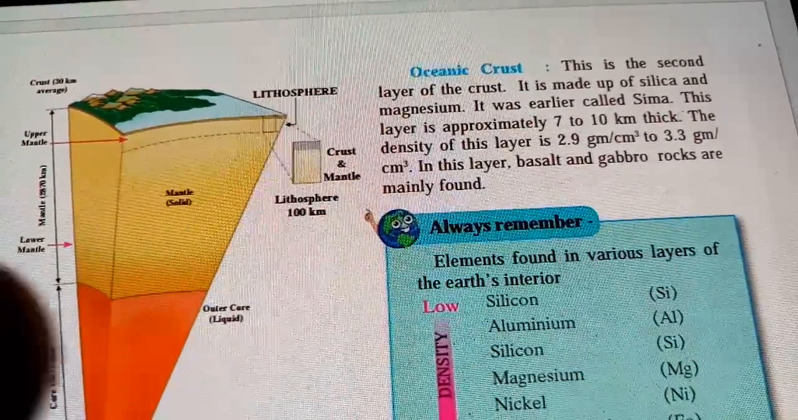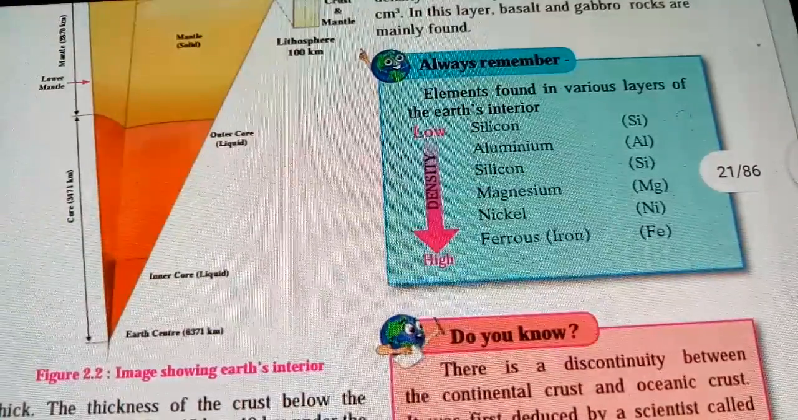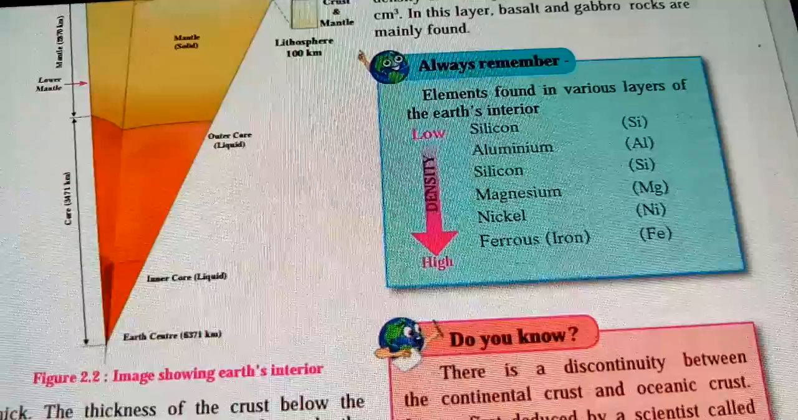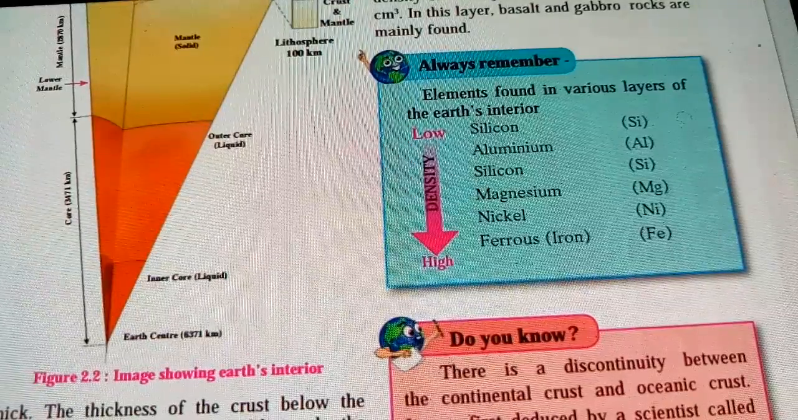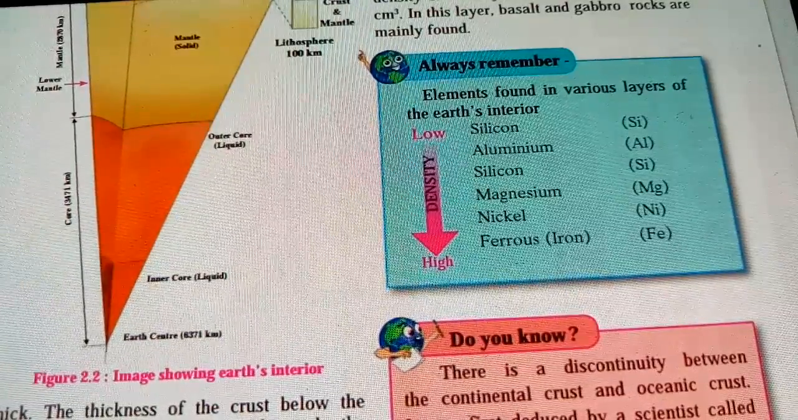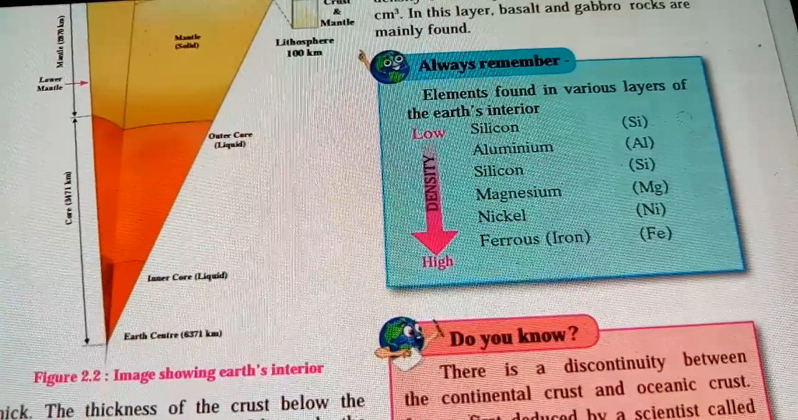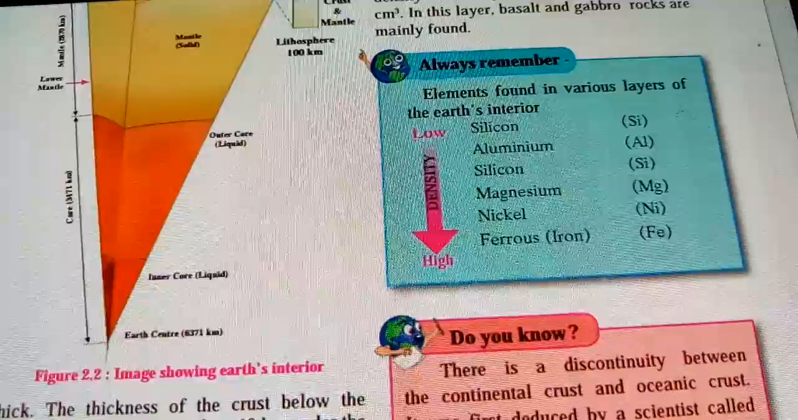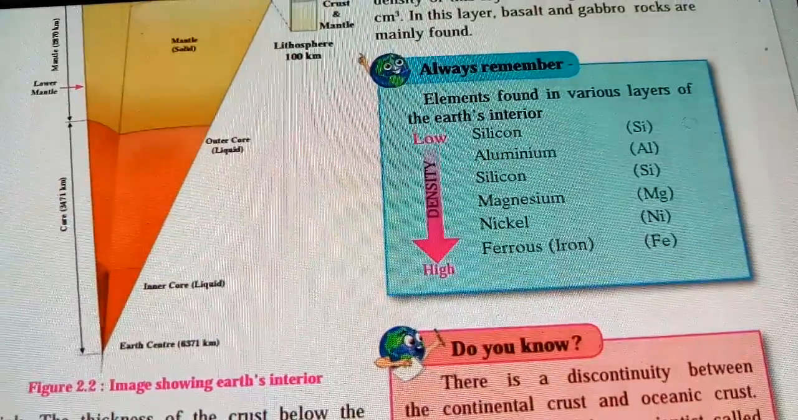And here they have given you the table with the short forms: aluminium, silicon, magnesium, nickel, ferrous. All this you will find in the interior of the earth. How the magma is there, how the core is there, the inner core is there. All this is made up of different materials.